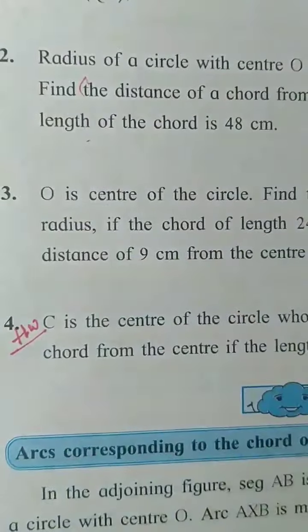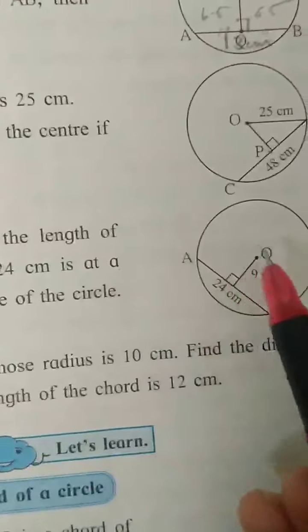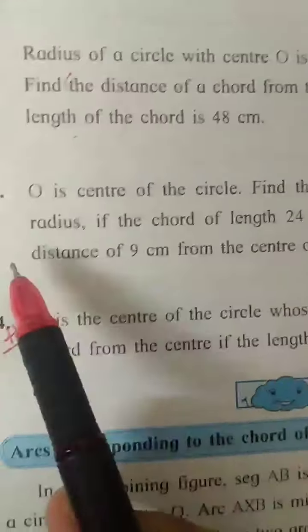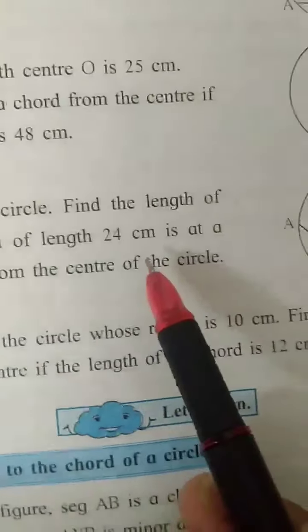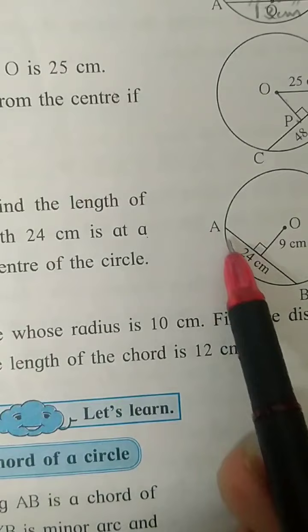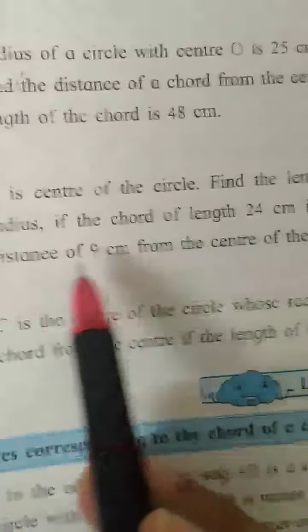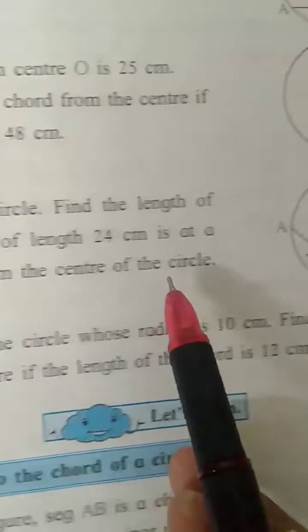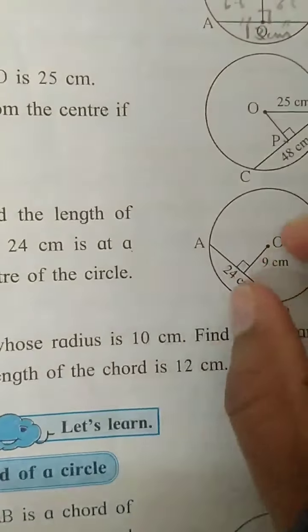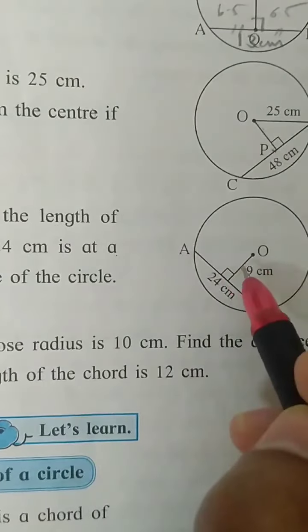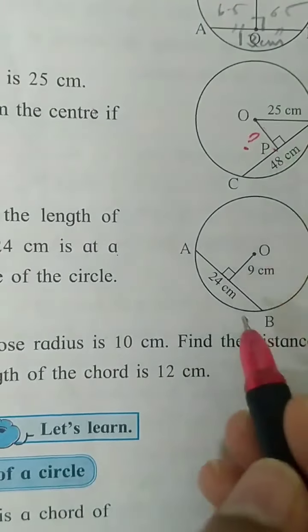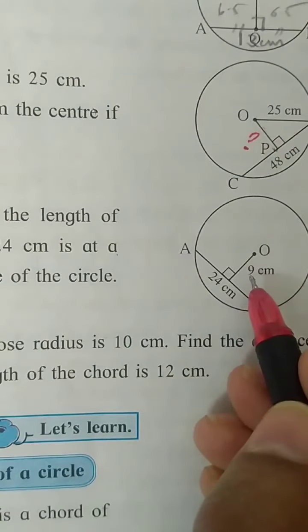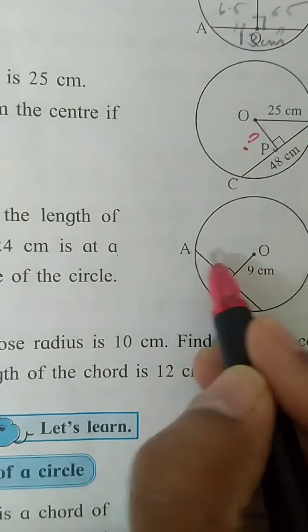Coming to the third question. The third question says, O is the center of the circle. Find the length of the radius. Here the radius is asked. The chord of length 24 centimeter is at a distance of 9 centimeter from the center of the circle. In the second question, this was missing. Here, the distance of the chord from the center is given and they are asking us to find the radius.